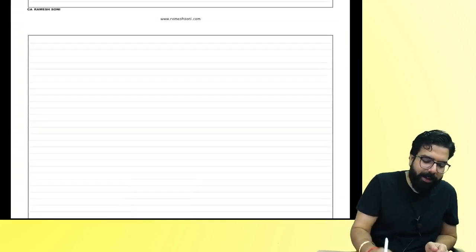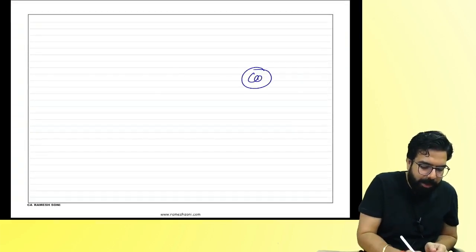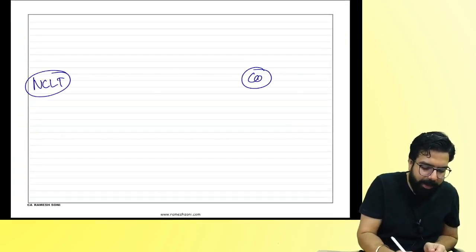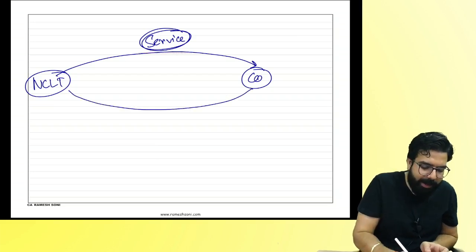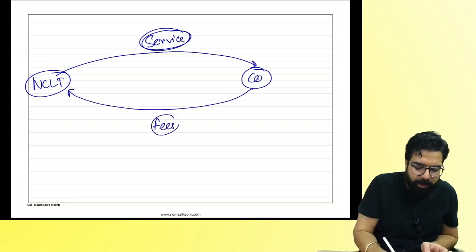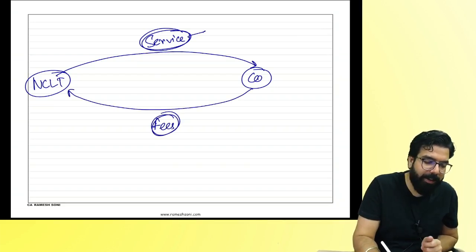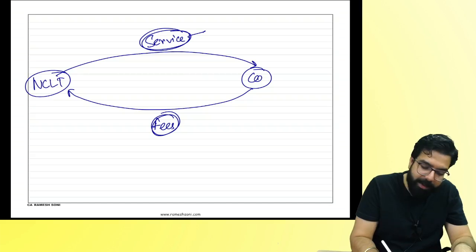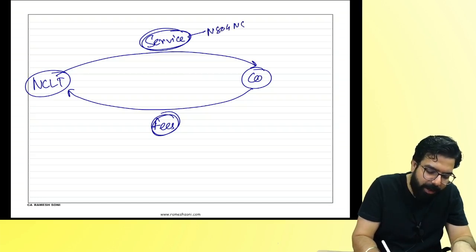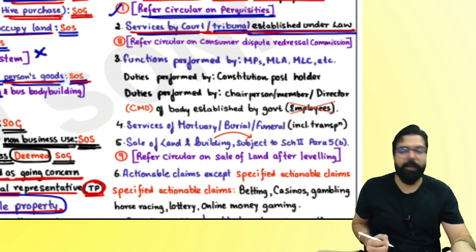You went to NCLT. Baba, there is a company. Company went to NCLT. NCLT went ahead and provided them the service. Baba, NCLT provides the service, yes or no? And NCLT went ahead and took some fees. My question over here, is the service GST free or GST will come? GST free. It is neither supply of goods nor supply of service. Are we clear, everyone? Can we go ahead?